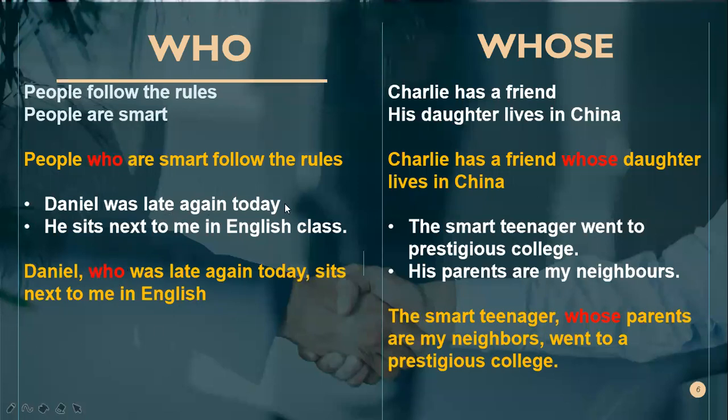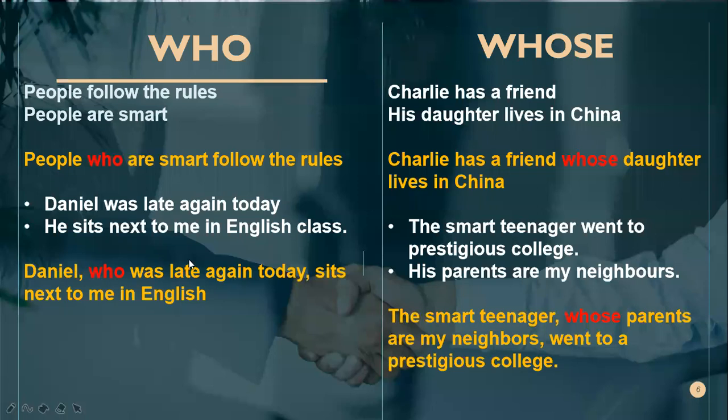Daniel, who was late again today, and he sits next to me in this English class. Now we join these two sentences together. Daniel, who was late again today, sits next to me. So which is the adjective clause? Who was late again today is the adjective clause.